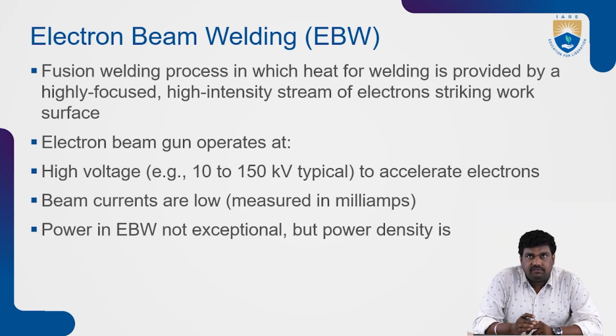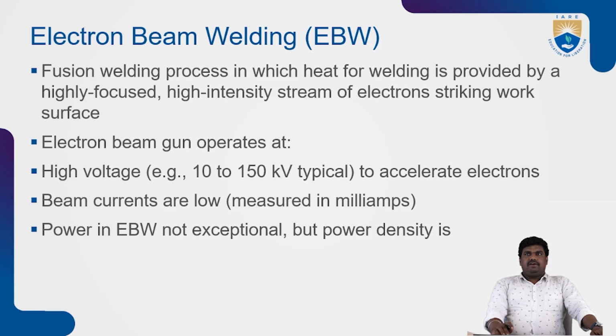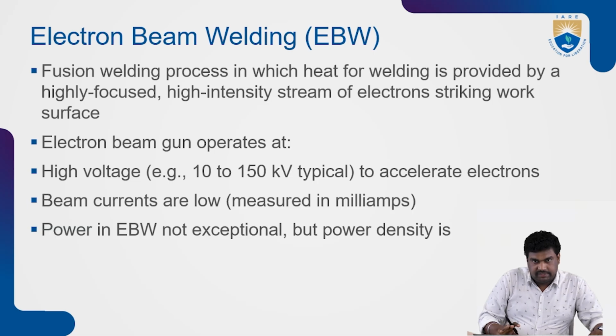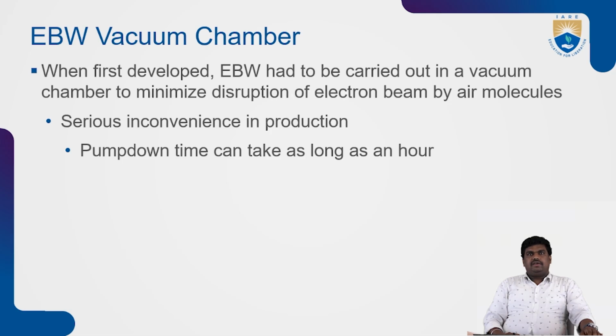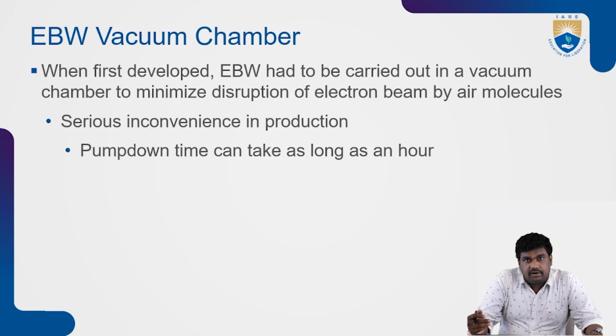Fusion welding process in which heat for welding is provided by a highly focused, high intensity stream of electrons striking the work surface. The electron beam gun operates at high voltage, for example 10 to 150 kilovolts typical, to accelerate electrons. Beam currents are low, measured in milliamps. The power in electron beam welding is not exceptional, but power density is. When first developed, electron beam welding had to be carried out in a vacuum chamber to minimize the disruption of the electron beam by air molecules.